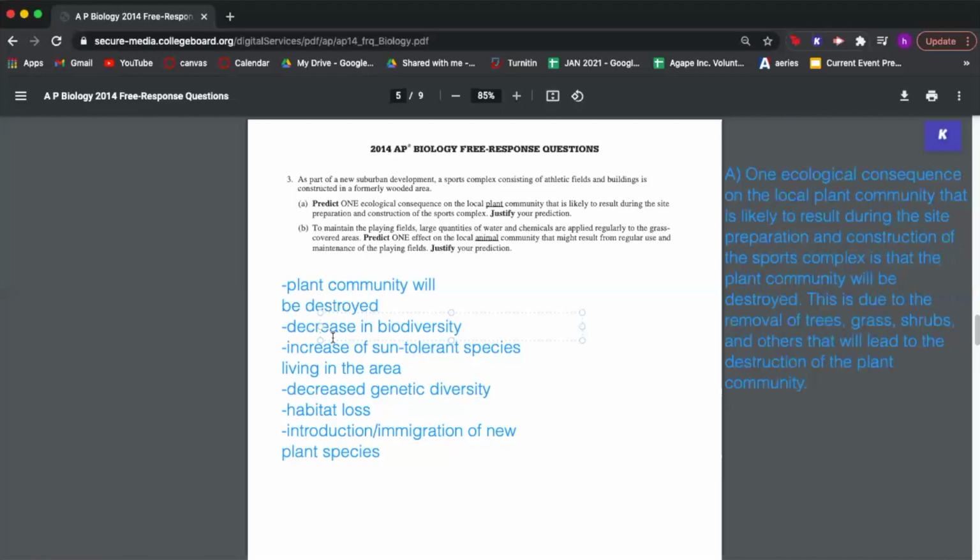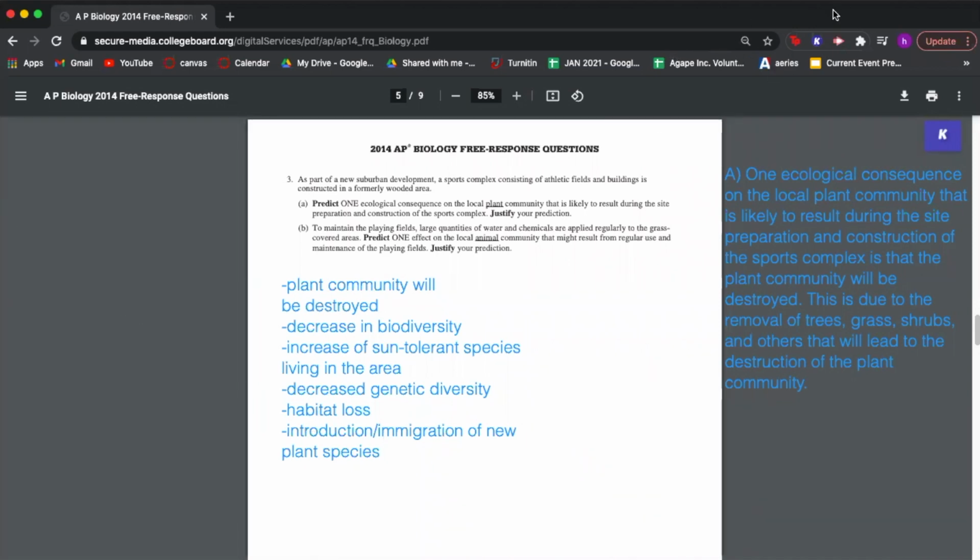Some other correct possible predictions to this question can be that there may be mutations due to chemical exposure and effect on DNA, and there may be less potable or drinking water available for animals due to the removal of water from wells and other sources, and also due to possible contamination of water with chemicals. While one prediction can claim that there will be improved conditions for animals due to increased food sources, another may claim that there will be a loss of native animal biodiversity due to the loss of plants on which the animals depend. So if we write a bulleted list for part B also, we can see a few different examples that we can use here.